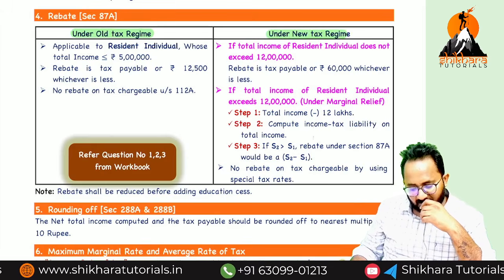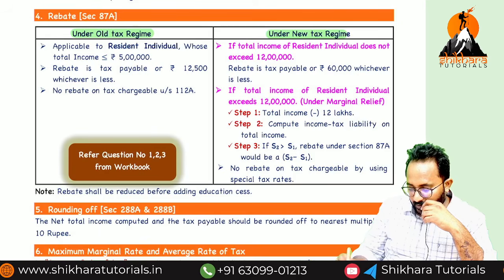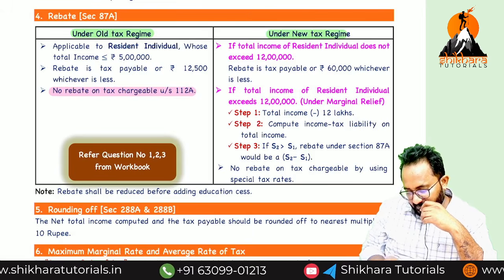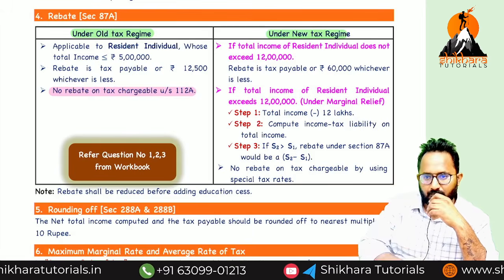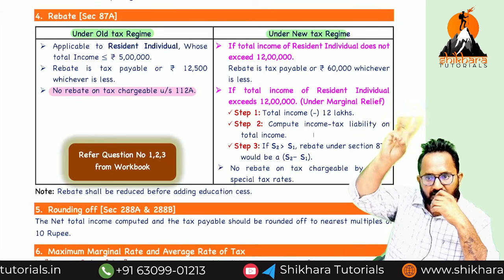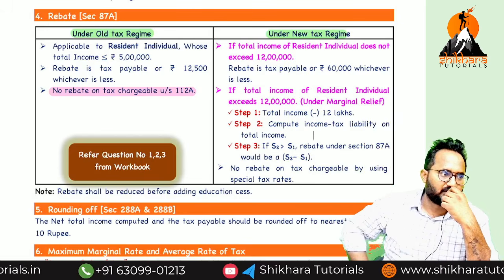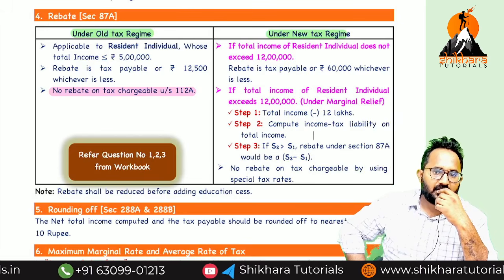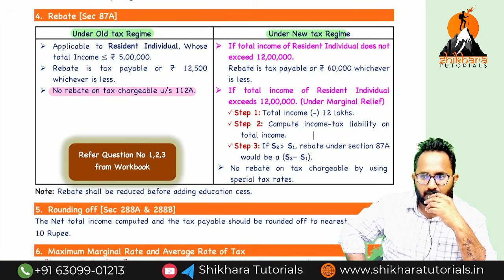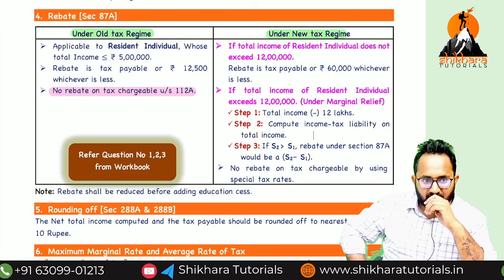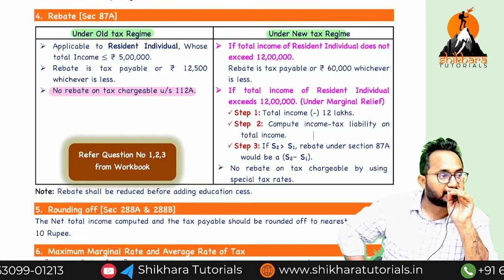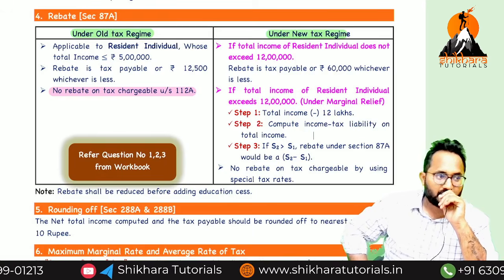These points we already discussed, but now I want to tell you this point. No rebate on tax charged under which section? 112A. What is 112A? Long term capital gain on 3 specific long term capital assets. What are those? Listed equity shares, equity oriented mutual fund units, units of business trust. That means rebate is not available on special income. That too, on one special income you can't take rebate. What is that? 112A.